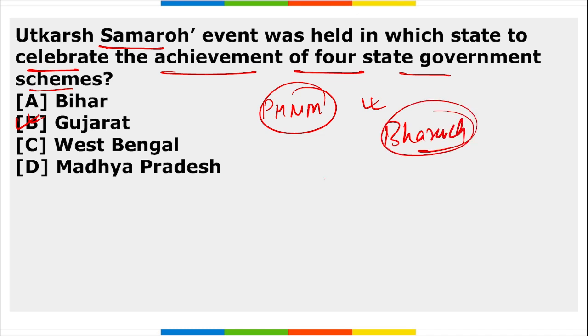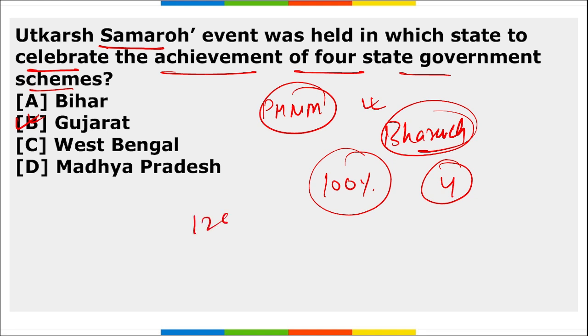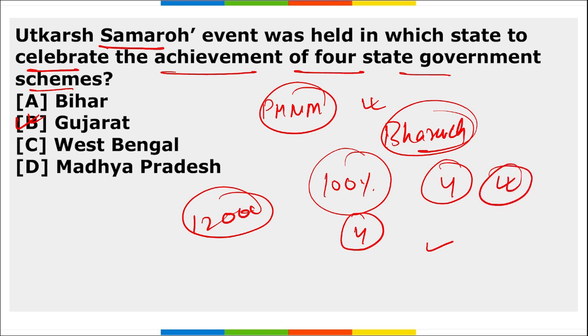It was organized to mark the celebration of 100% saturation of 4 key schemes of the state government in that district. Over 12,000 beneficiaries were identified across the 4 schemes that included Ganga Surapu Arthik Sahay Yojana, Indira Gandhi Vridh Sahay Yojana, Nirad Vridh Arthik Sahay Yojana, and Rashtriya Kutumb Sahay Yojana. These were the 4 yojanas. Alright, so same it is asked. Utkarsh Samaro event was held in which state to celebrate the achievement of 4 state government schemes? In Gujarat, and there were around 12,000 beneficiaries.